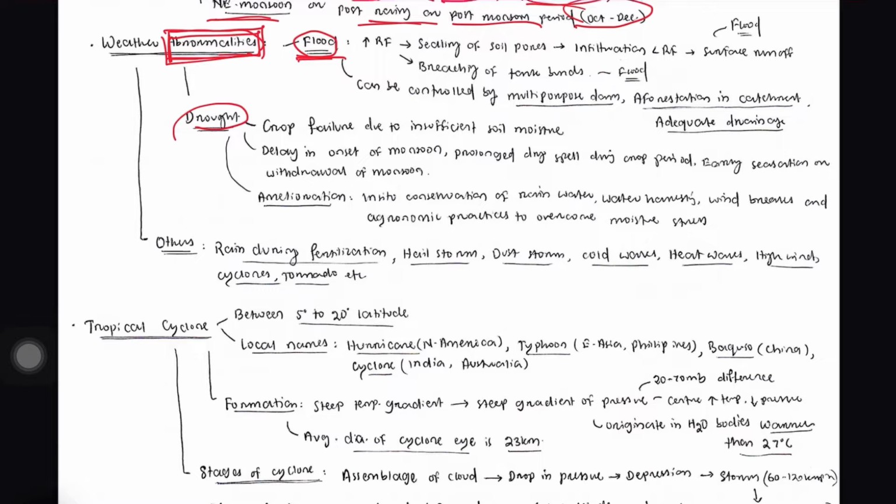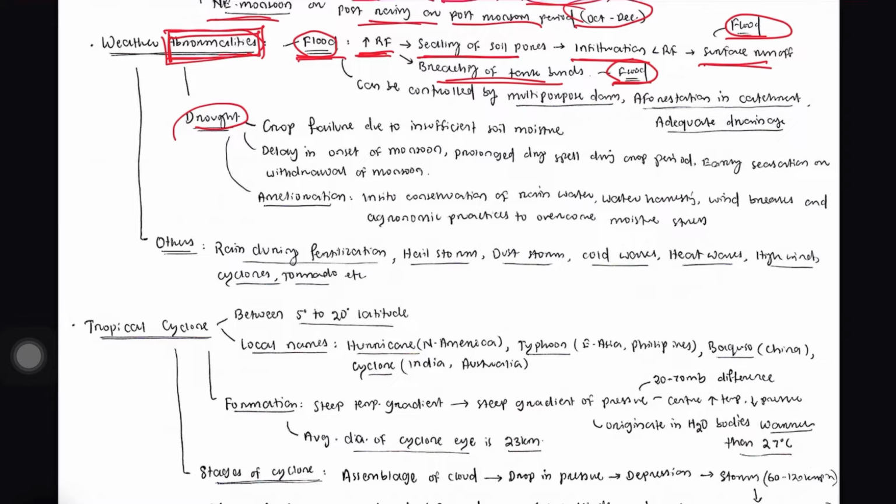When the rainfall is higher than the infiltration rate, there is sealing of soil pores, then infiltration is less than rainfall, and surface runoff happens. That is called flood or flood water. With high intensity of rainfall, there can also be breaching of tanks and ponds, which also causes flood.